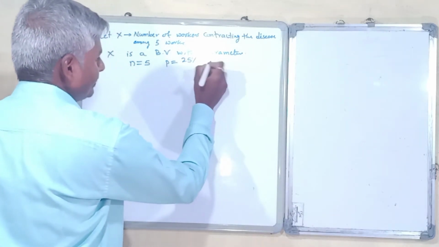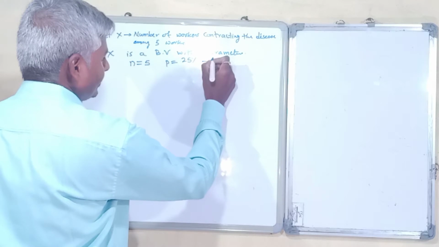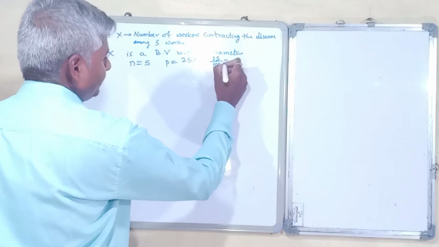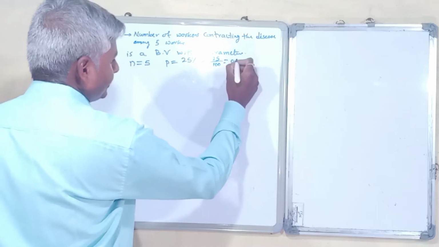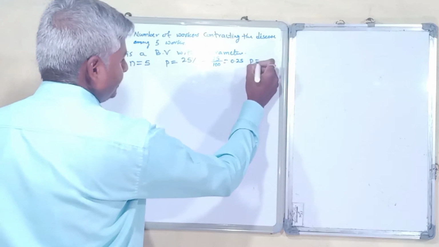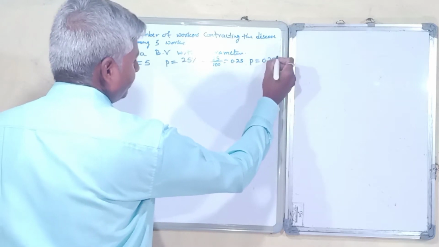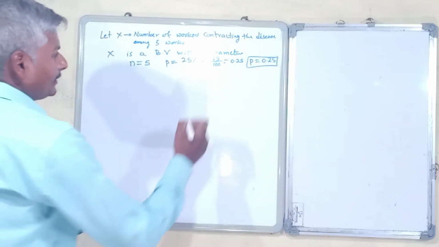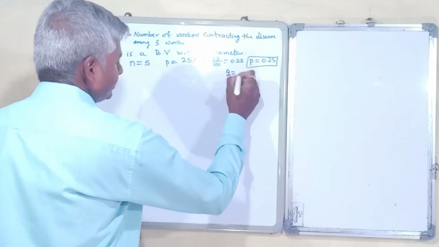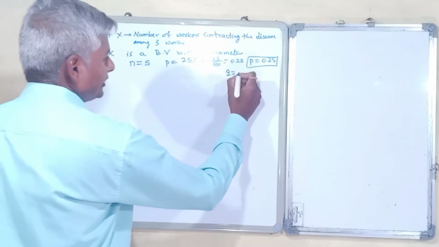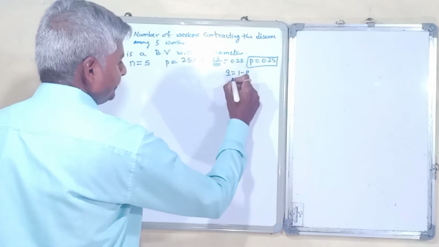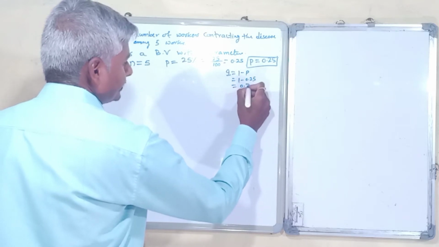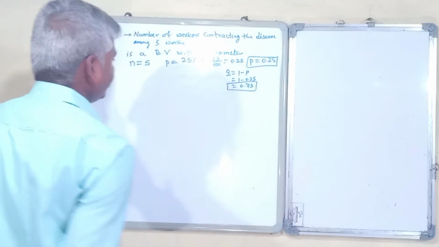If you convert this percentage into decimals, that is fractions, 25 divided by 100, if you simplify this, you will get 0.25. So your p is 0.25. Then to solve the problem, we need one more thing, that is q. If you know p, then it is very easy to calculate q. q is 1 minus p, equals 1 minus 0.25 equals 0.75. So this is our q.